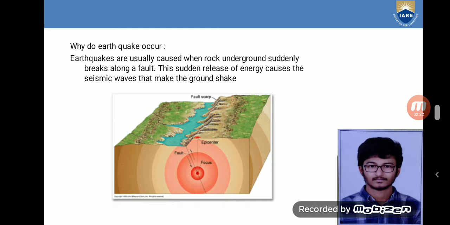When the rocks break, the earthquake occurs. During the earthquake and afterward, the plates or blocks of rock start moving, and they continue to move until they get stuck again. So, the spot where the rocks break inside the ground is known as the focus.